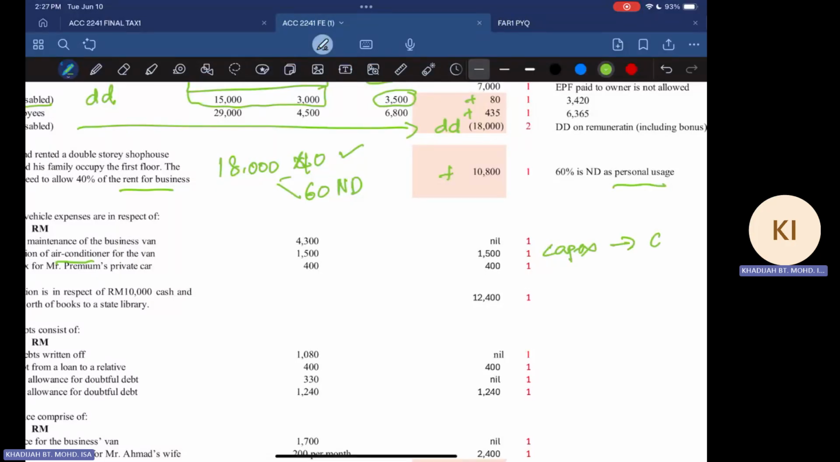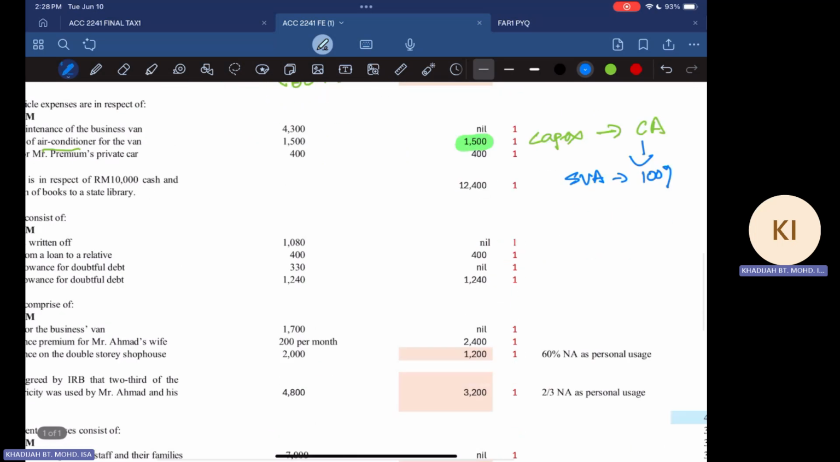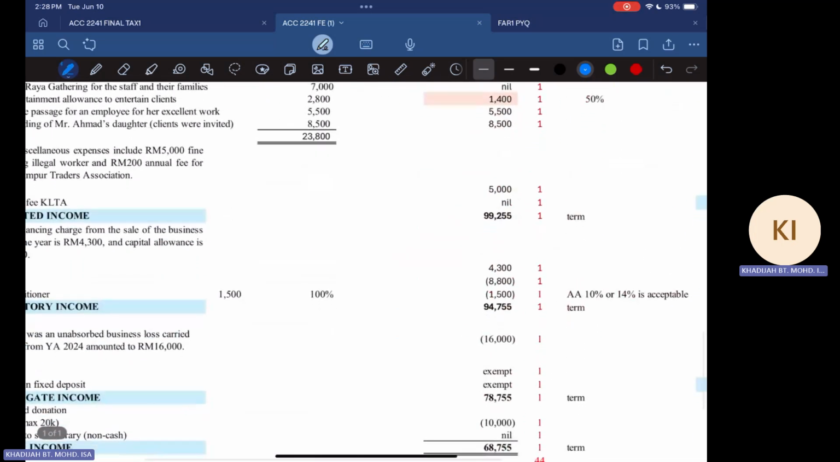But then remember that you're going to claim capital allowance. So if you know that you're going to do something later, I suggest that you highlight this amount because you know that you're going to do adjustment later in terms of capital allowance. You're going to claim capital allowance on this asset. And remember that this asset, what is the cost? 1,500. So 1,500, even though it's a capital allowance, but it's a small value asset, means that you're going to claim 100% capital allowance.